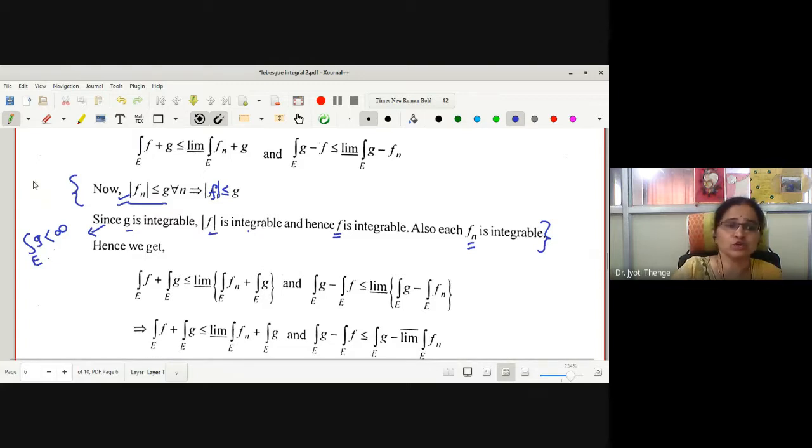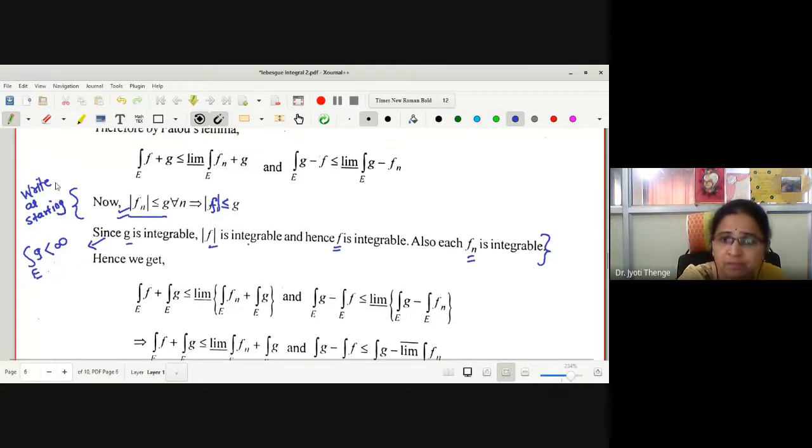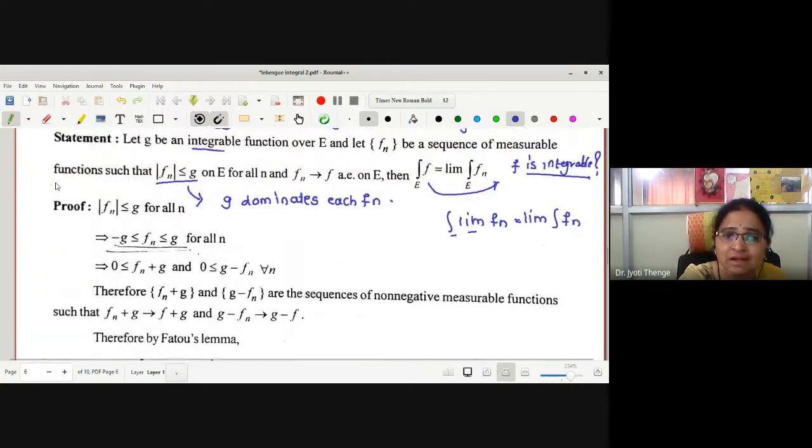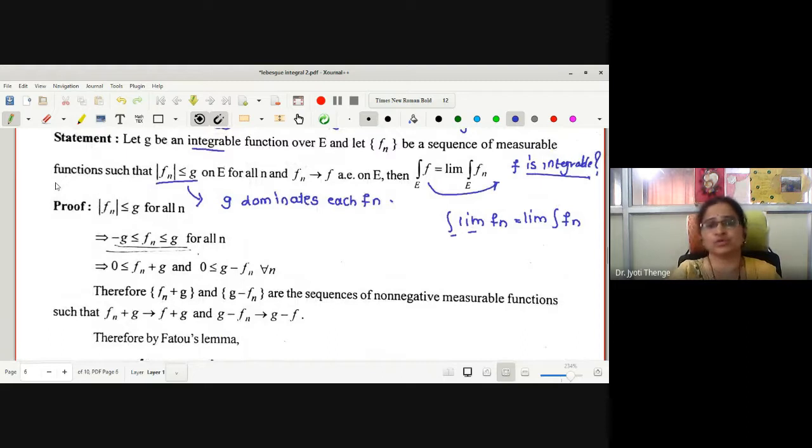Therefore, here you should write this at the starting. Write this statement at the starting of the proof, because first we have to claim that f and fn both are integrable. Then only we can proceed with the proof. Okay, now let me proceed to write the proof of this.